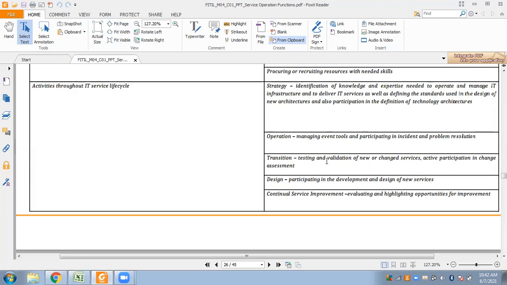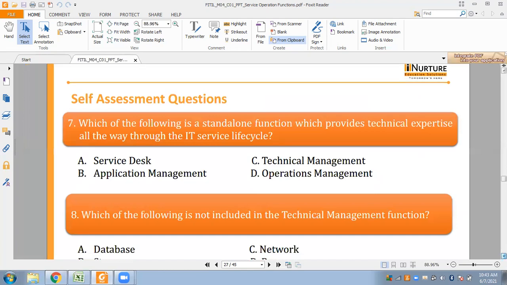Next is transition: testing and validation of new or changed services, and active participation in change assessment. Design: participating in the development and design of new services. Lastly, we have continual service improvement. This basically looks after the evaluation and highlighting of opportunities for improvement.